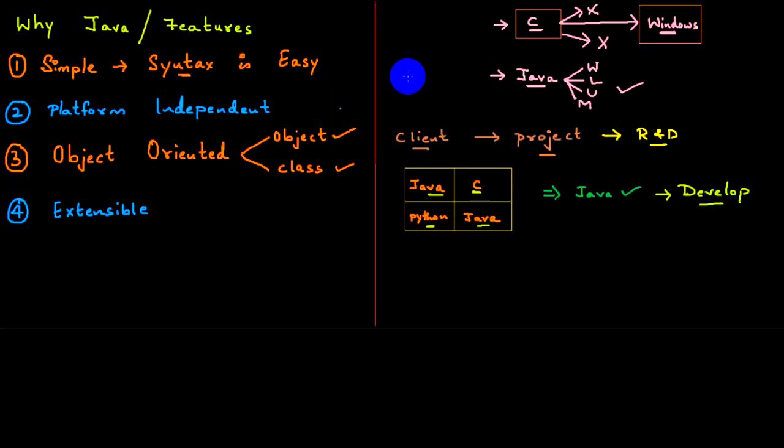Clear? And then what is the next point, sir? The next point is it is robust. What do you mean by robust? Robust in simple English means strong.